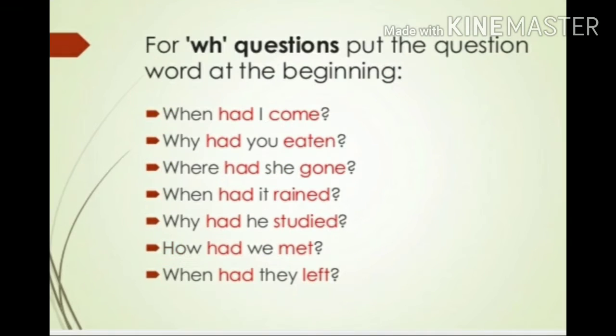And for the WH questions, put the question word at the beginning of the sentence in the past perfect tense. For example, when had I come? Why had you eaten? Where had she gone? When had it rained? Why had he studied? How had we met? When had they left? We put when, why, where, how at the beginning of the sentence. So for the WH questions, put the question word at the beginning of the past perfect tense.